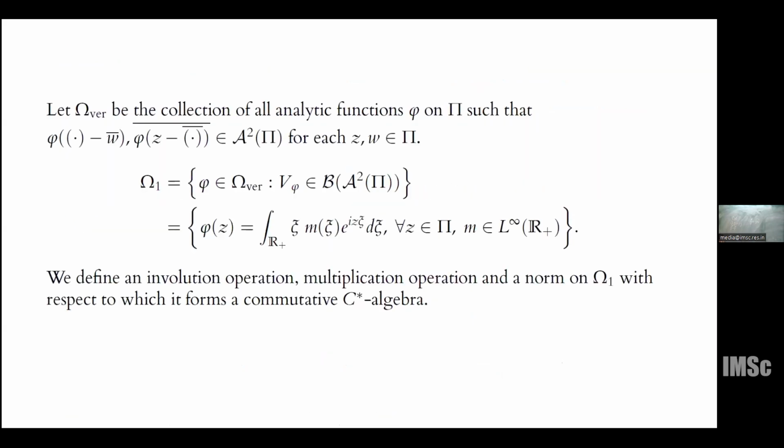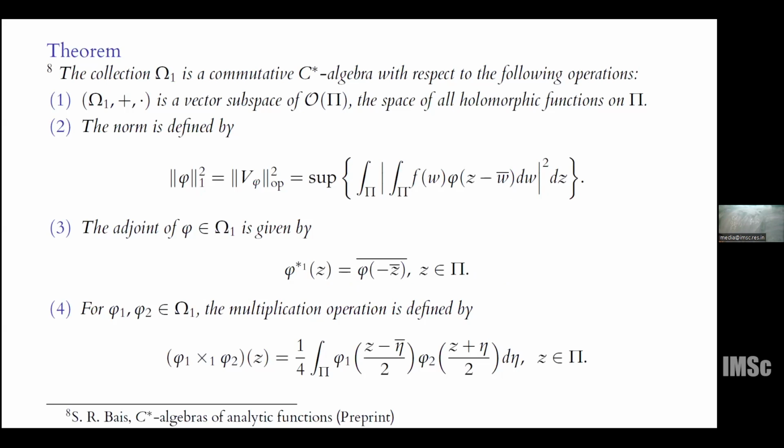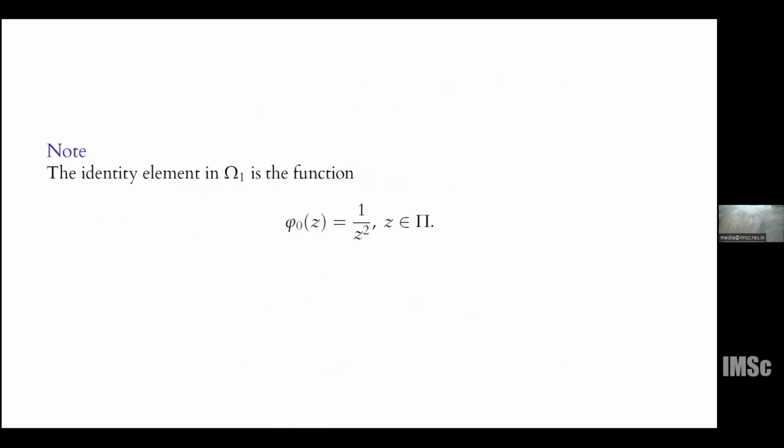Although these symbols have some kind of structure, meaning each phi is associated to some m, that m will not appear. It is completely implicit. We can also see that the identity element in this is 1 by z square. As in the Fock space case, we wanted the symbols also to belong to the space, but in this Bergman space, we may not have that condition. This is the example: 1 by z square is an analytic function on pi, but it doesn't belong to A2 of pi.